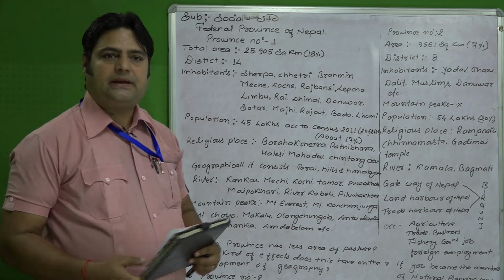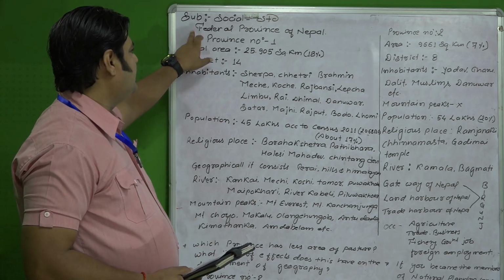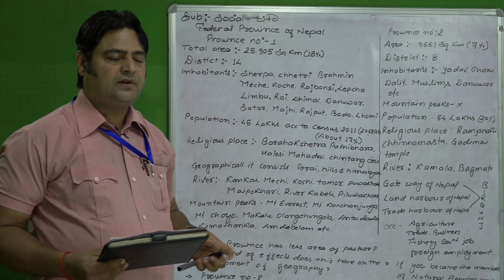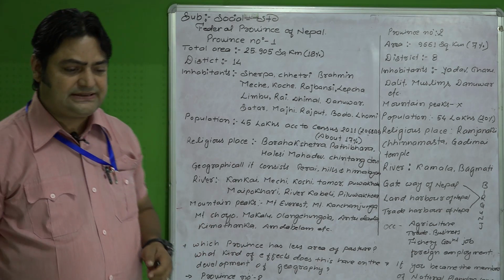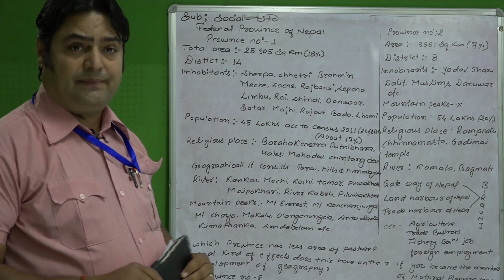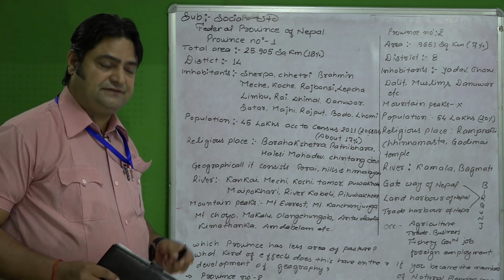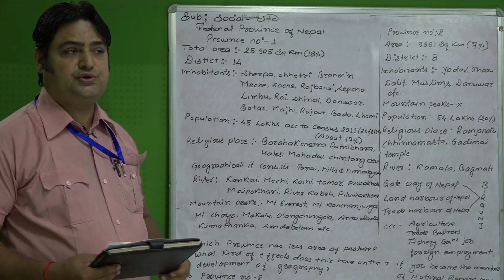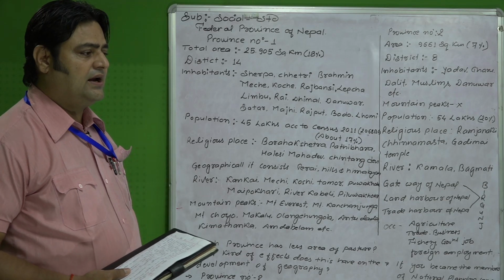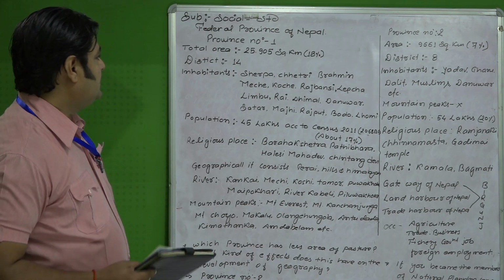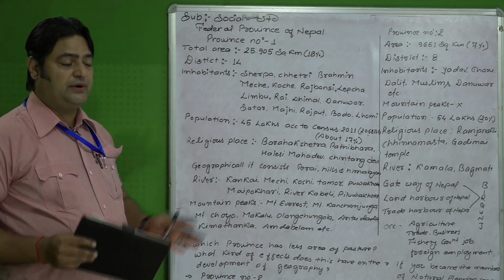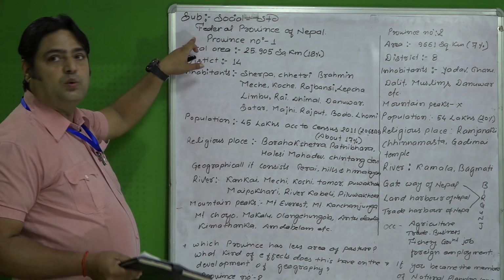And today our topic is the Federal Provinces of Nepal. One by one we must learn all about these provinces: their physical features, their environment, socio-economic conditions, and their geography and topography. So let's discuss physically how it has been made, starting with Province Number 1.